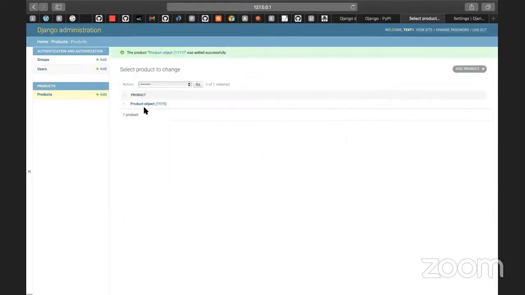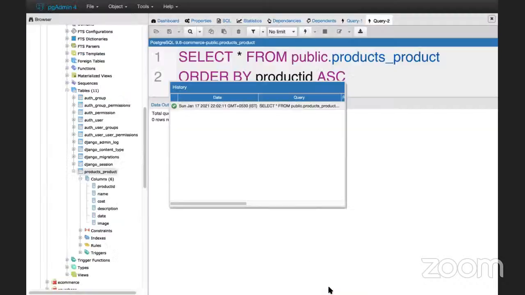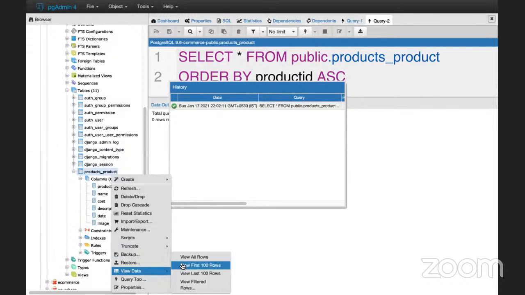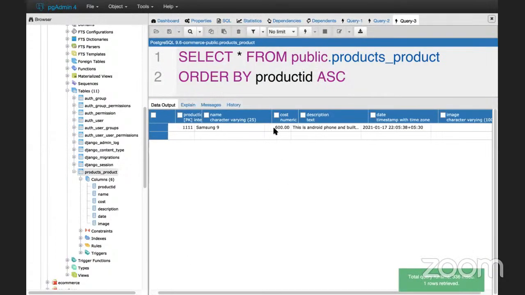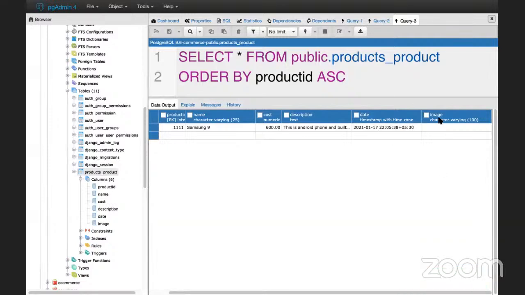Let me click on the save button. Now you can see the product object 1111 is saved. You can go back to pgAdmin, but I'm not giving the image so far. I will give it sometime later. Let's go to view all rows, and you can see that the data got inserted into my database, but the image is not there. There is no image, guys. So we need to add an image here. How to do that? There are some settings we have to do, guys. I will tell you shortly.